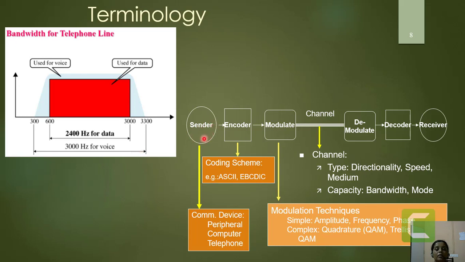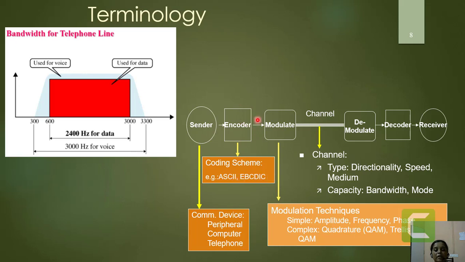Now here we have one sender who is going to generate a voice signal. In the telephone line, this voice signal will be taken either from a telephone, from a computer, or from a microphone. It will get encoded, for example in ASCII code or EBCDIC code.